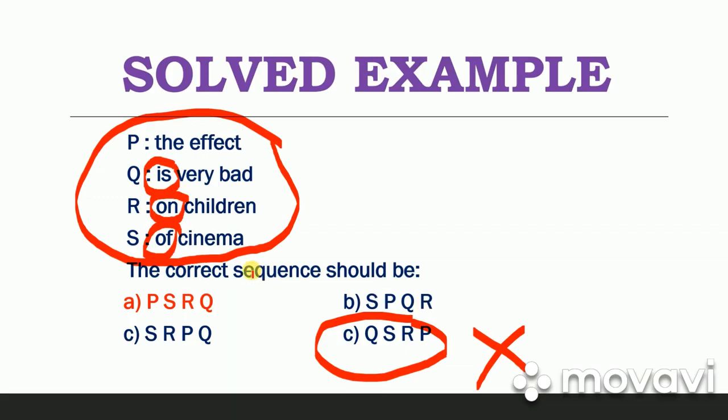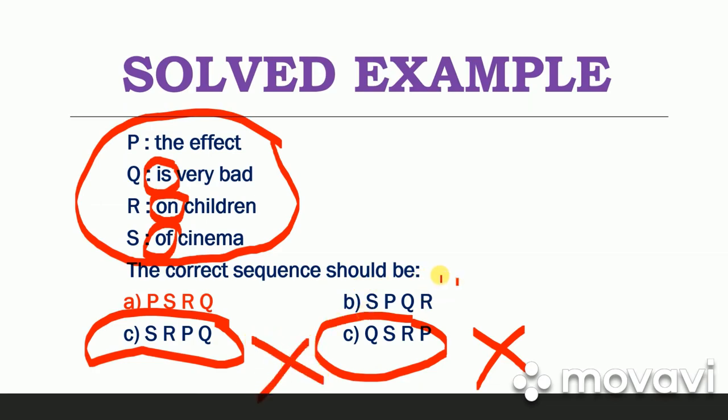That's why there is no chance of this answer starting with R or S. So option C starts with S, and by using the elimination technique, we'll have to eliminate this option also. Option B also begins with S, and that's why we'll have to eliminate this also.